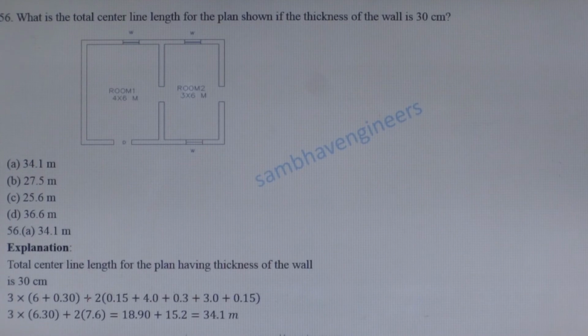Next question. What is the total center line length for the plan shown if the thickness of the wall is 30 cm? Total center line length of the plan having wall thickness 30 cm.